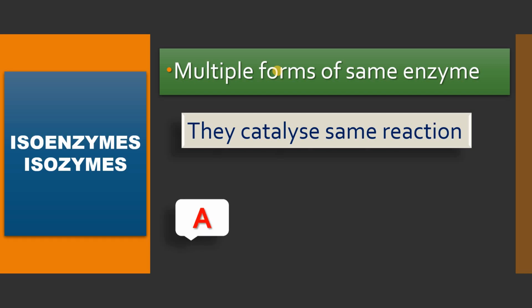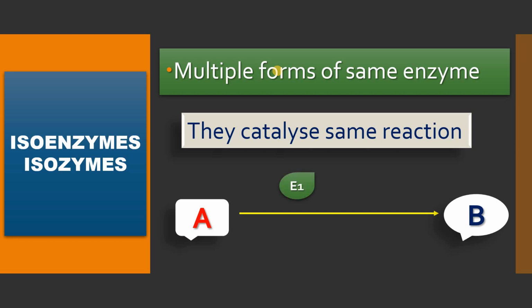For example, here a substrate A is converted to a product B, catalyzed by enzyme 1, and the same biochemical reaction can be catalyzed by enzyme 2 also, or in some cases enzyme 3 also, or there may be an enzyme 4.